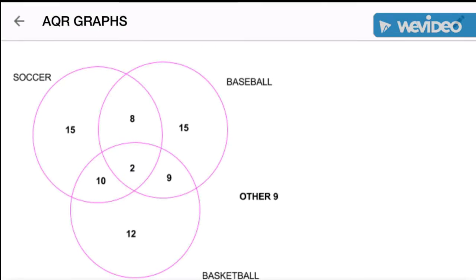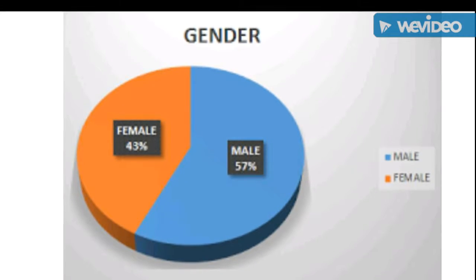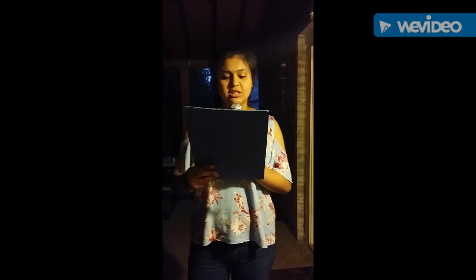For our pie chart, we asked the students what their gender was, and 57% said male and 43% said female. The fifth question we asked the students was their height and age. We used the comparative box and whisker.